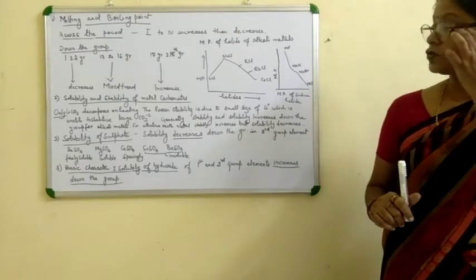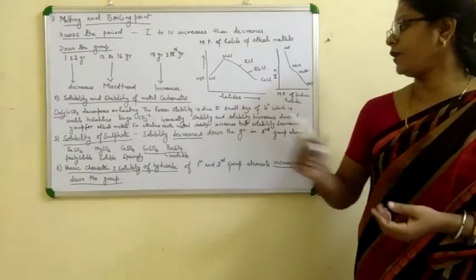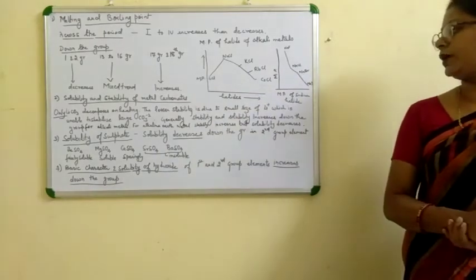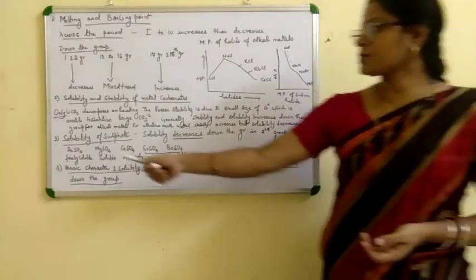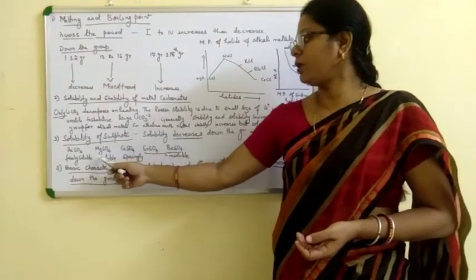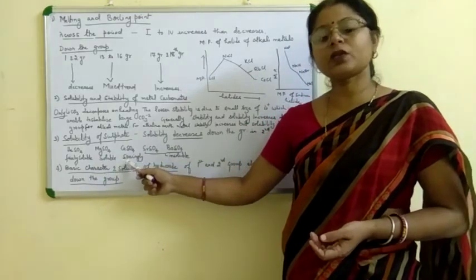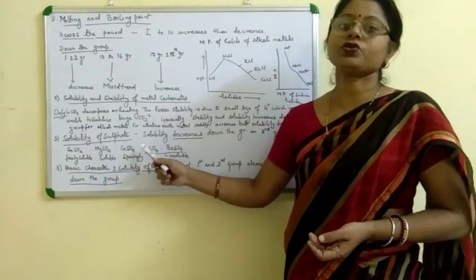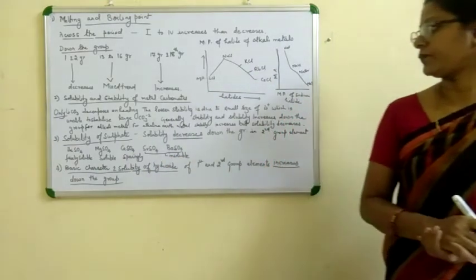Next is solubility of the sulfate. Solubility of the sulfate decreases down the group for the second group elements. Magnesium sulfate is fairly soluble, calcium sulfate is sparingly soluble, but the last two, strontium and barium sulfate, are insoluble in nature.